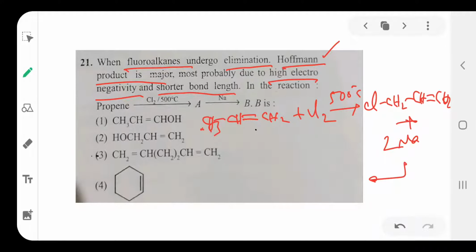This 3-chloropropene, 2 molecules, reacts with 2 molecules of sodium metal. So this is the Wurtz reaction. 2 sodium, 2 chlorines are separated.